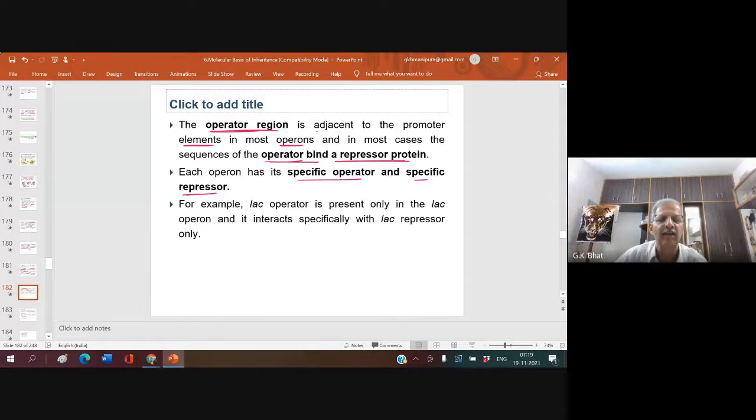I shall come back to all these points again. For example, the Lac operator is present only in the Lac-Operon and interacts specifically with the Lac repressor only. Once we start studying the Lac-Operon, it will become very clear what an operator and a repressor are.